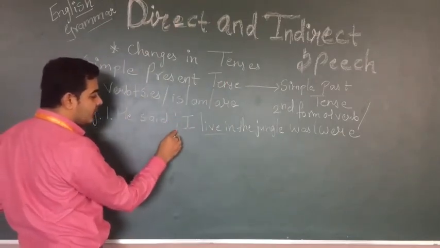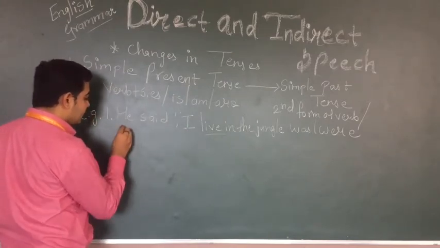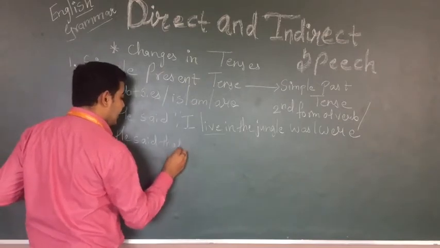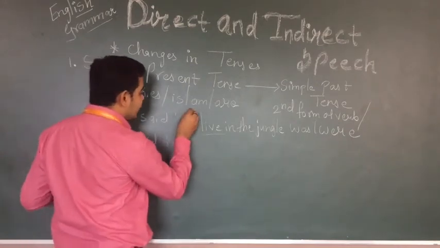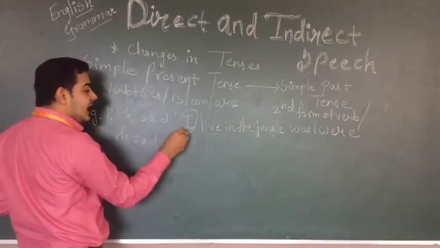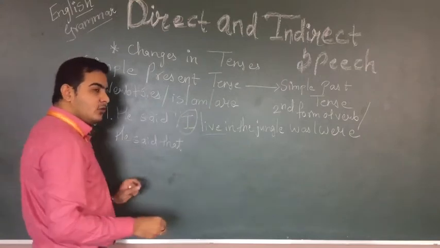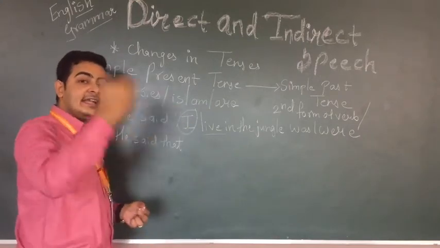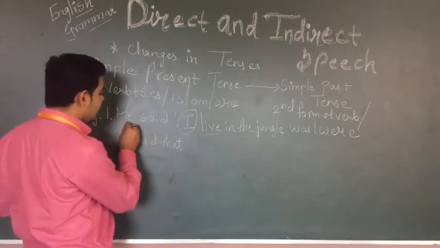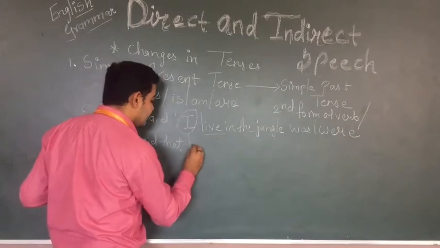And in the first video I informed you what we need to write in the place of the inverted comma. So here, he said that, and as I told you, the pronoun will change according to the subject. We are talking about the same person, that is indirect speech, we are informing someone else. So here he said, what will I become? He.